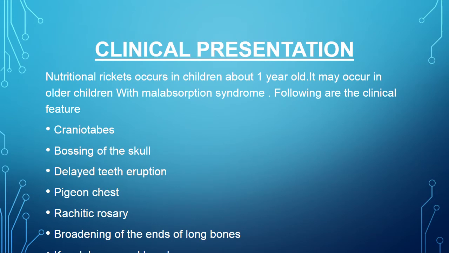So, clinical presentation, the way the patient comes to us: nutritional rickets occurs in children about 1 year old. It may occur in older children with malabsorption syndrome. Following are the clinical features, the first being craniotabes, second is bossing of the skull, third is delayed teeth eruption, fourth is pigeon chest, fifth is rachitic rosary, sixth is broadening of ends of the long bones, and seventh is knock knees and bow legs.